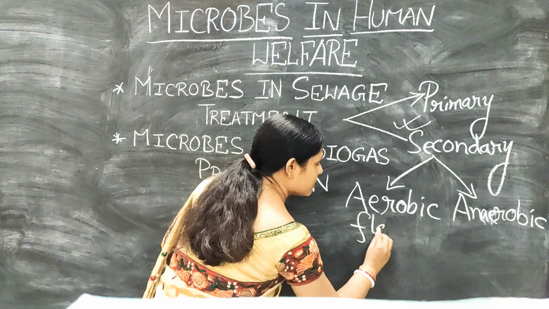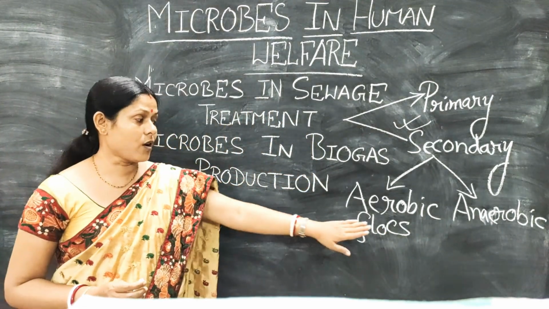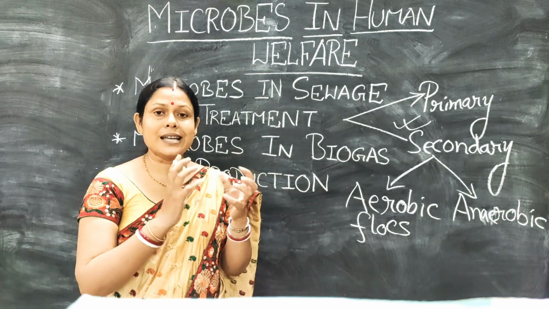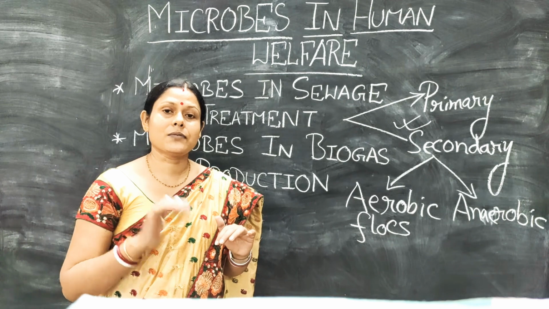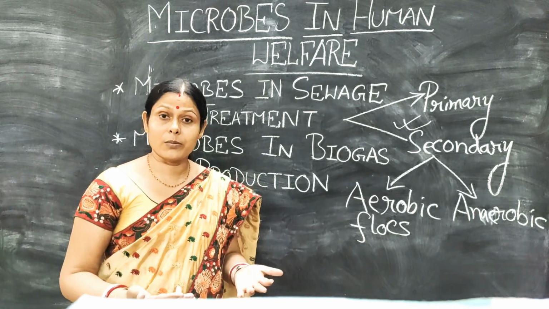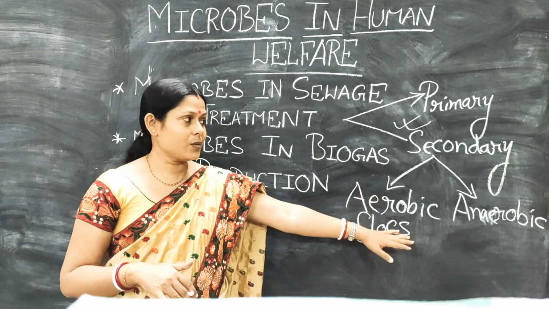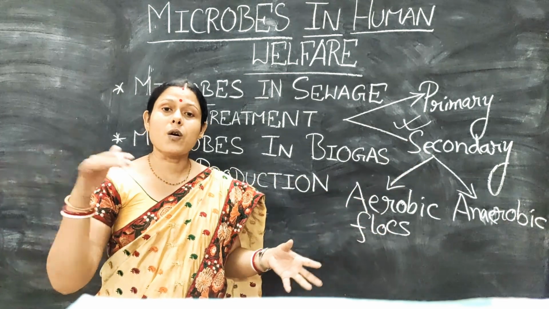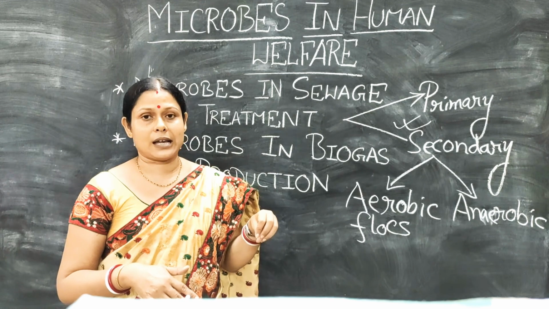What are these flocs, which you will also come across in your NCERT book? Flocs are a mesh-like, network-like structure formed between filamentous fungus and aerobic bacteria, which decompose the organic waste present in the aerobic tank, where oxygen is pumped regularly.